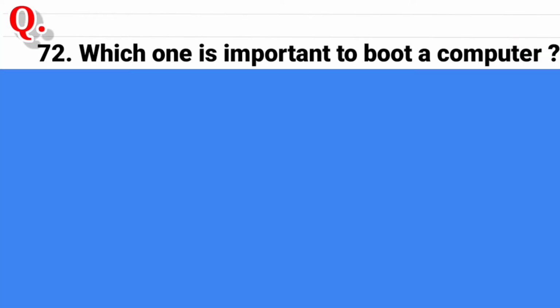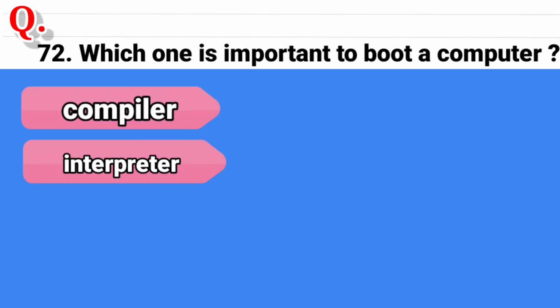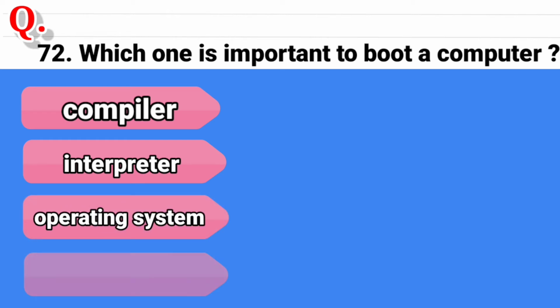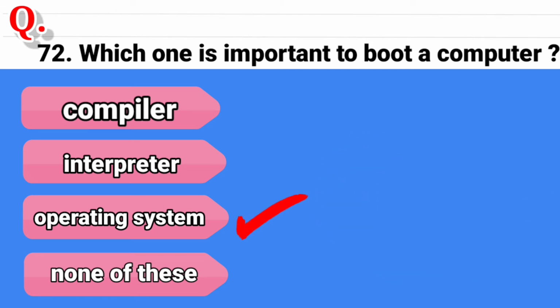Question 72. Which one is important to boot a computer? And the options are first option is compiler, second option is interpreter, third option is operating system, and the last option is none of these. And the correct answer is operating system.